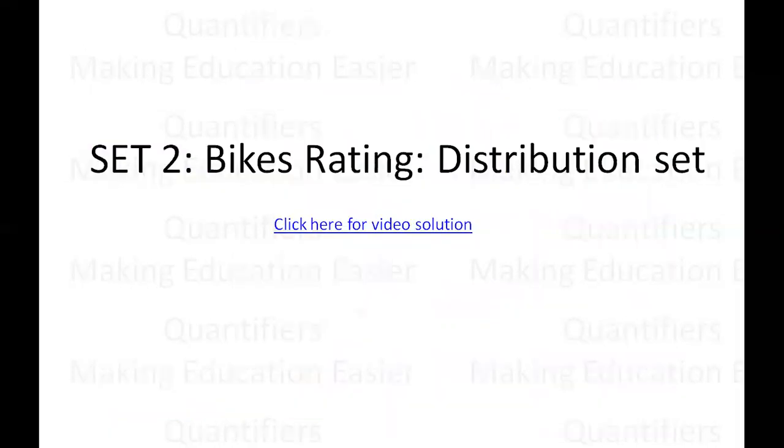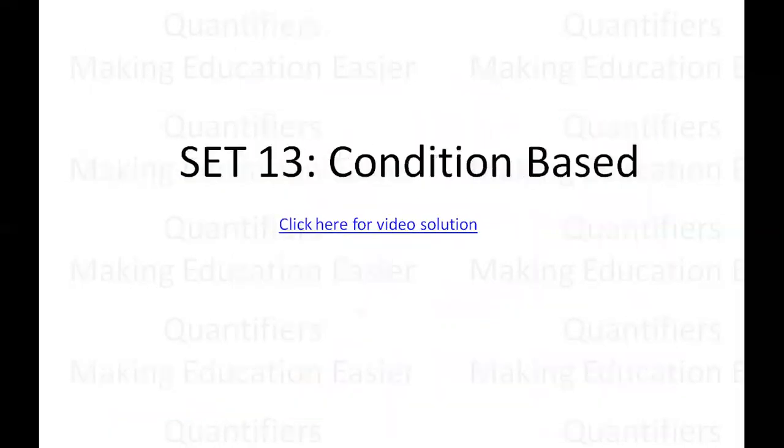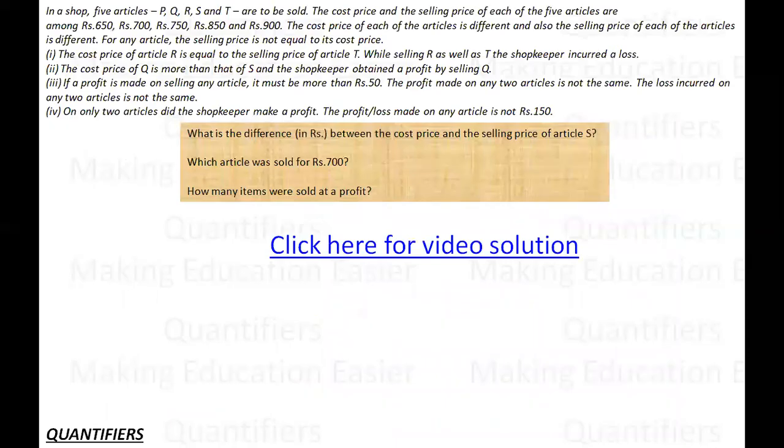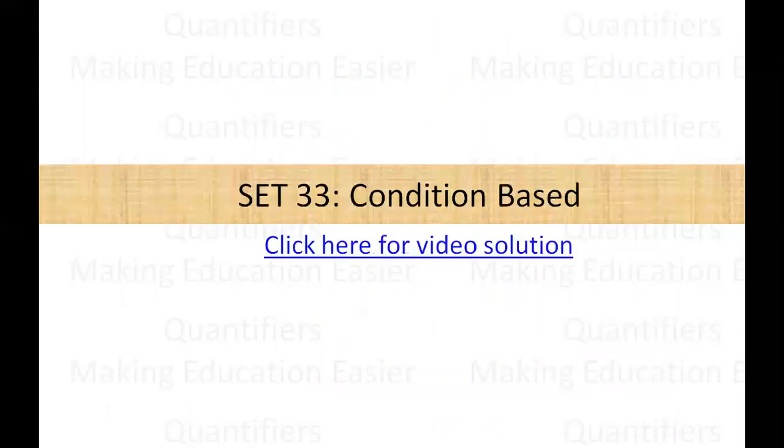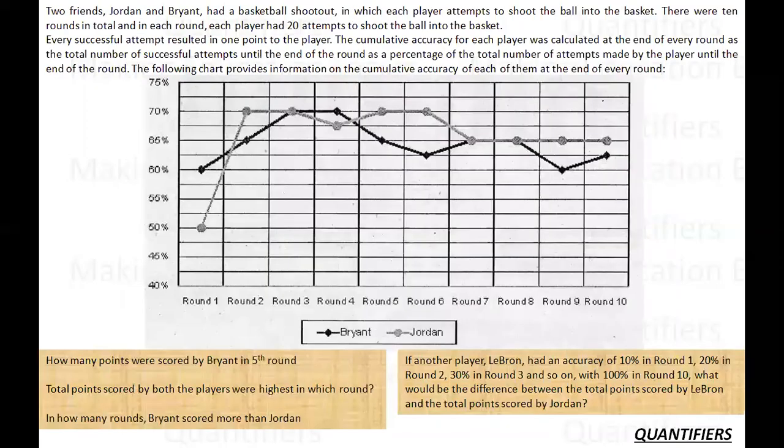In this daily DILR series, we have covered around 32 sets as of now. And today we are going to do a set which is based upon data interpretation. We call it the basketball set. So let's see what is given to us.